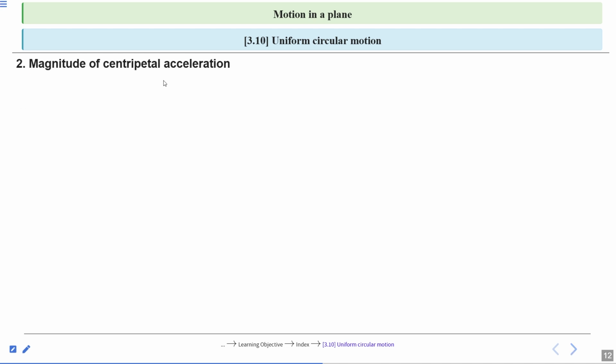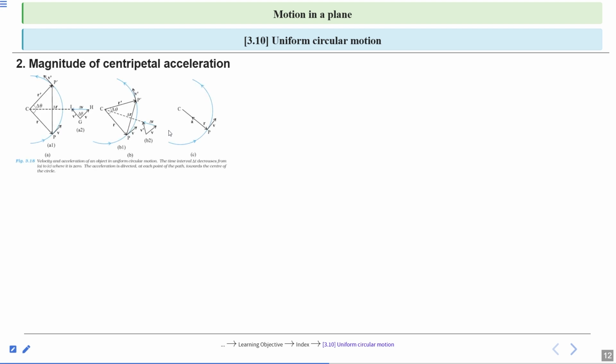Second, magnitude of centripetal acceleration. We know the direction of centripetal acceleration is towards the center of the circle. Now we will find the magnitude. So this is the uniform circular path.